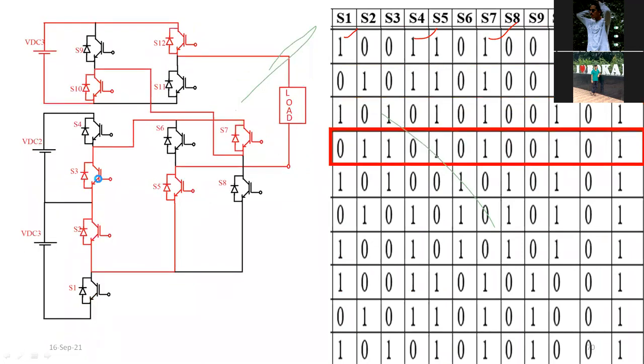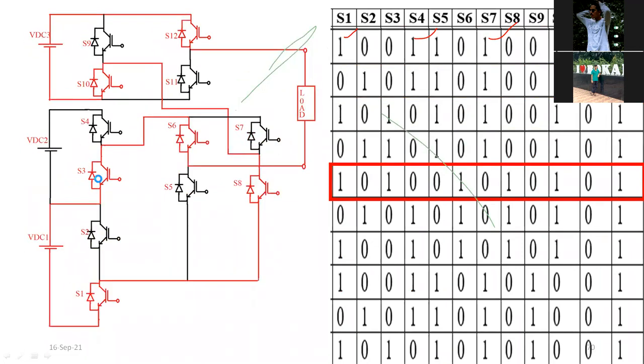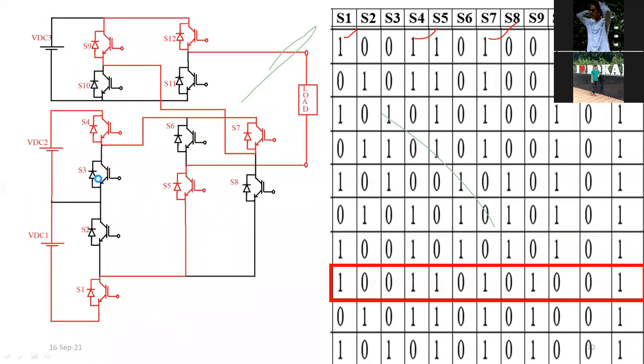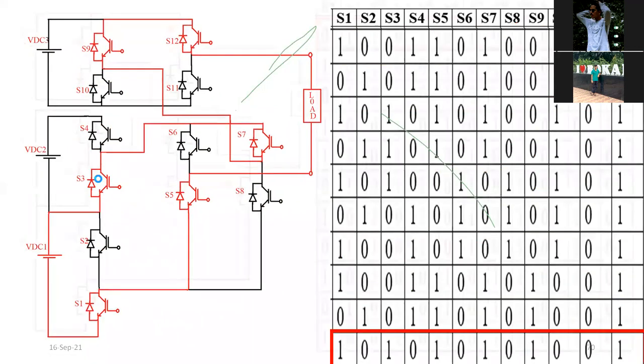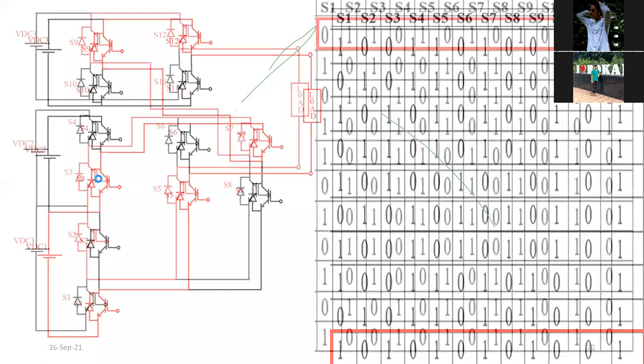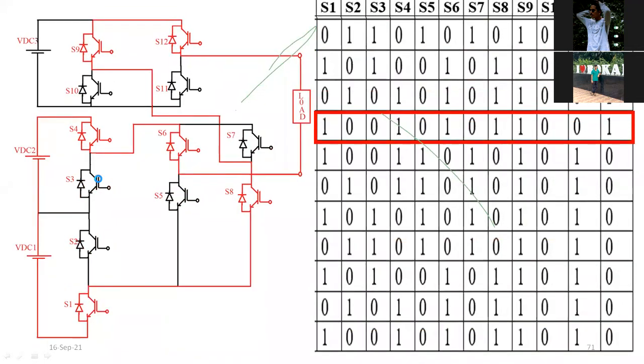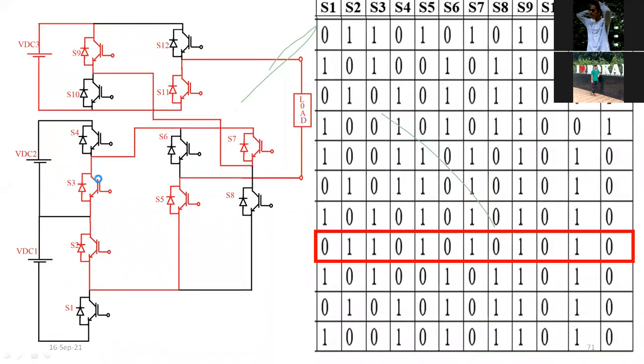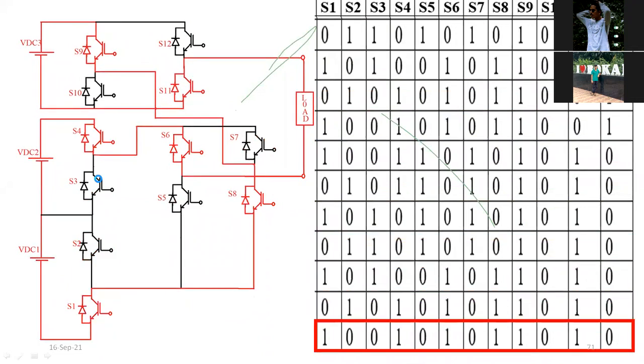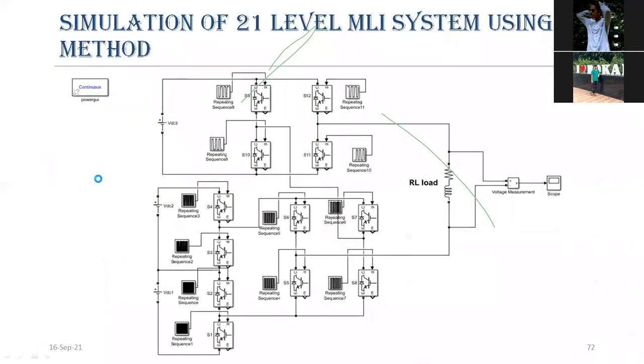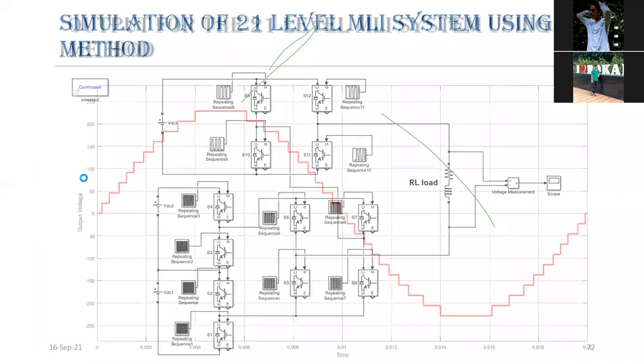This is for VDC3 only. This is for negative voltages. My student has simulated this using MATLAB.